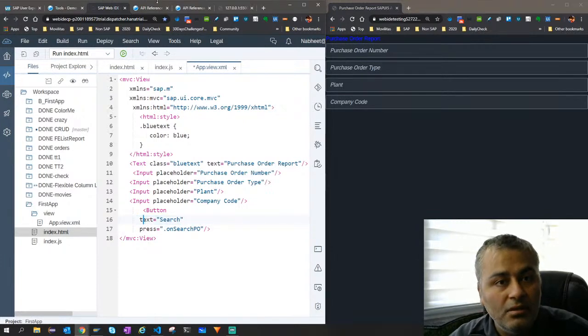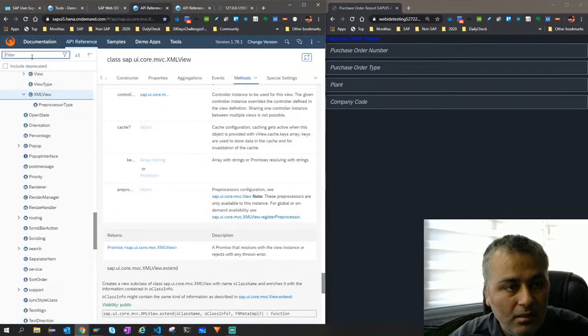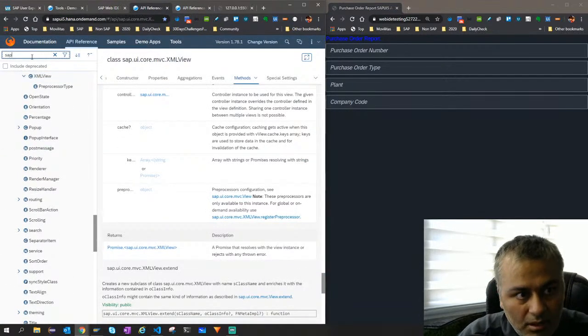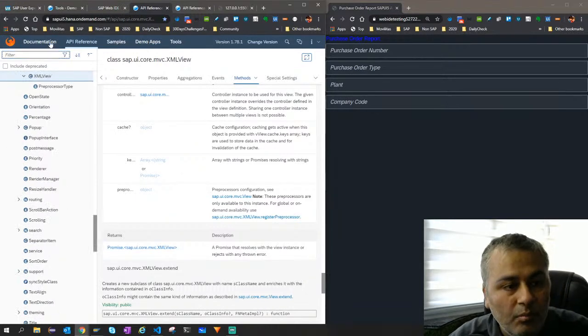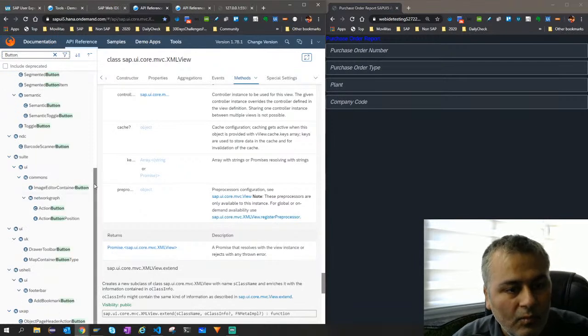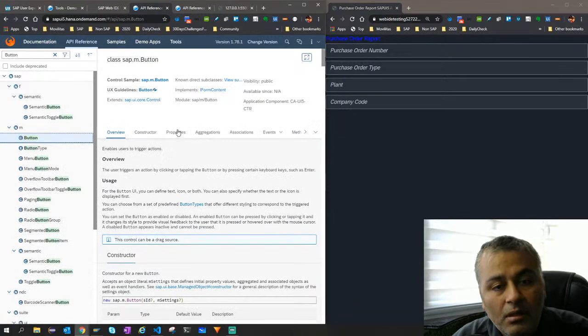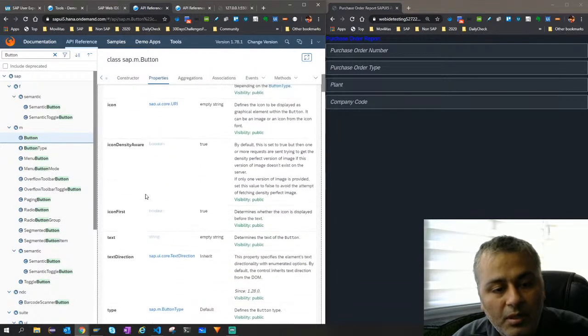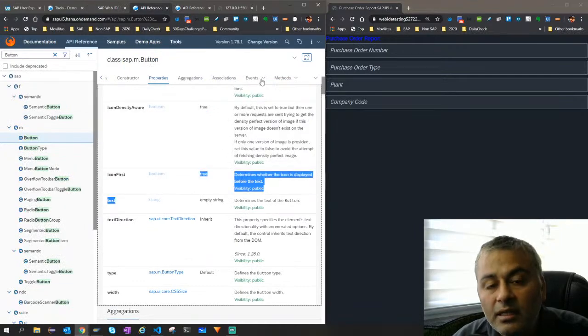How do I know text? I go again here, or I can just simply say button. Button is at many places. I am using sap.m.button. I go to its properties. You can give icon also, you can give text, right? And then there are events.